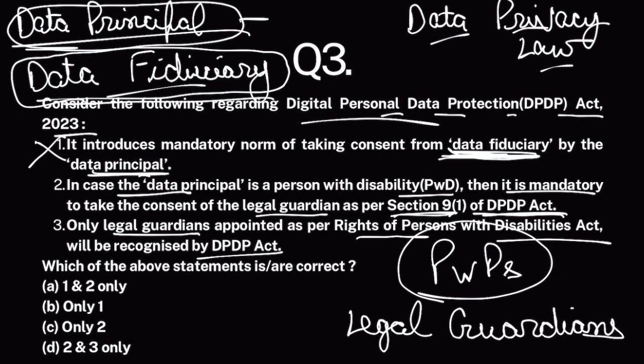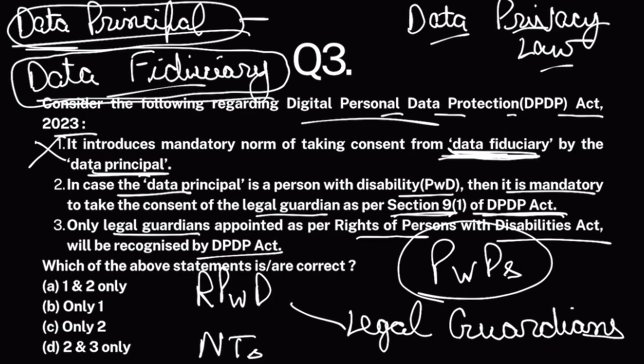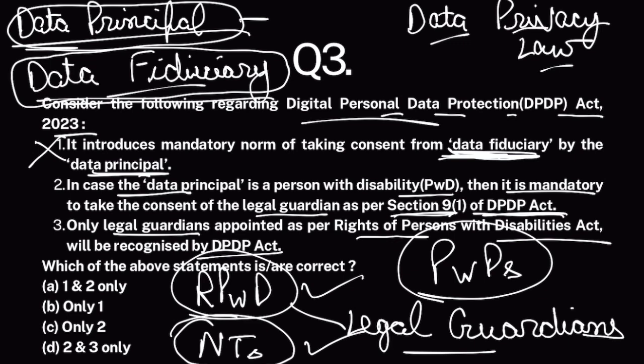And these legal guardians are appointed as per the Rights of Persons with Disabilities Act or the National Trust Act. These are the two laws that deal with legal guardianship of people with disabilities. So all these legal guardians who are appointed under these two laws shall be considered legal guardians.